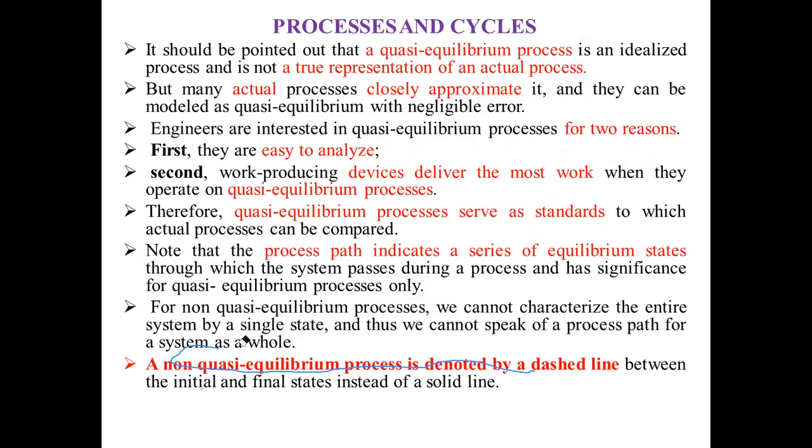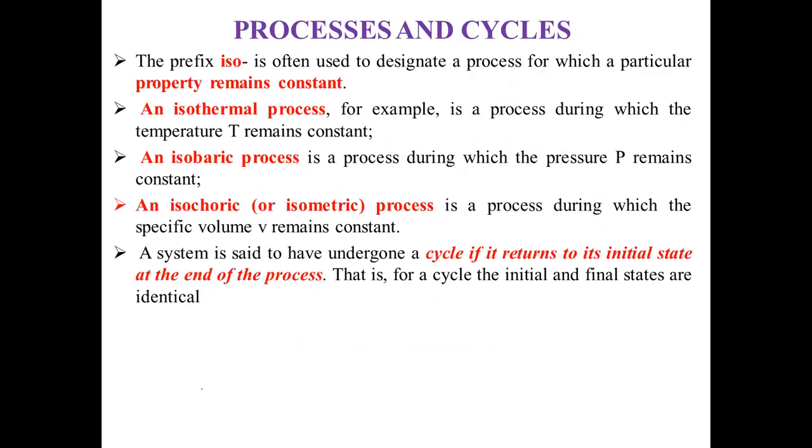These are the important points regarding quasi-equilibrium process and non-quasi-equilibrium process. You have to keep them in mind for competitive examinations or your university examination. Now we will move towards the next PPT of today's lecture.